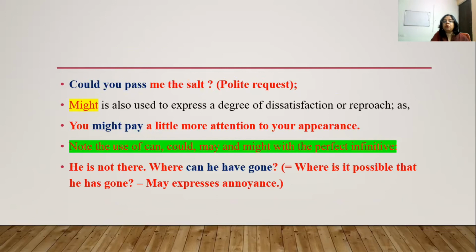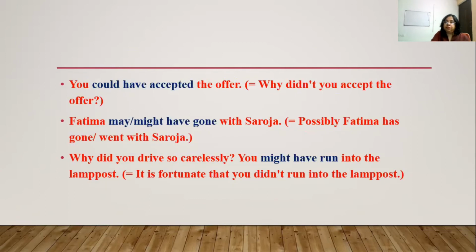Note the use of can, could, may, and might with the perfect infinitive. How? "He is not there. Where can he have gone?" This sentence is equal to "Where is it possible that he has gone?" Now, may expresses annoyance. If you write "Where may he have gone?" this shows annoyance, so it is better to use can here. "You could have accepted the offer" means, why didn't you accept the offer?